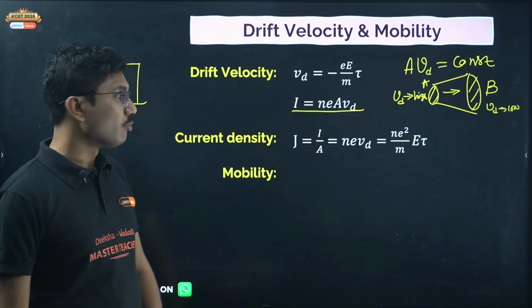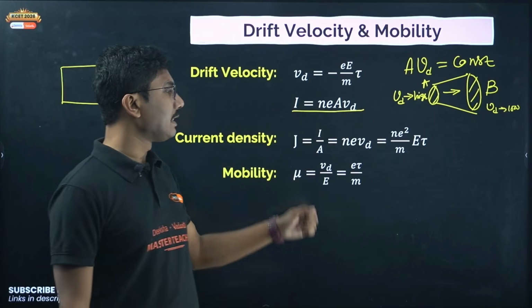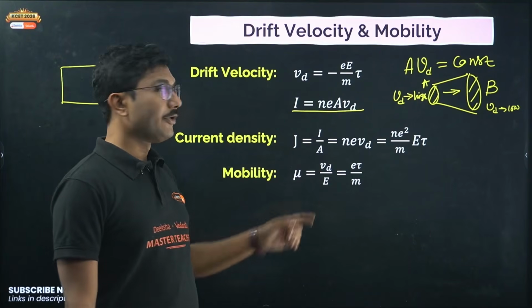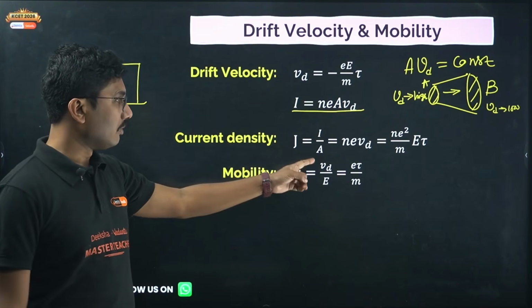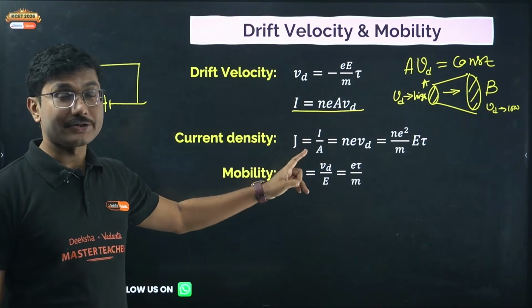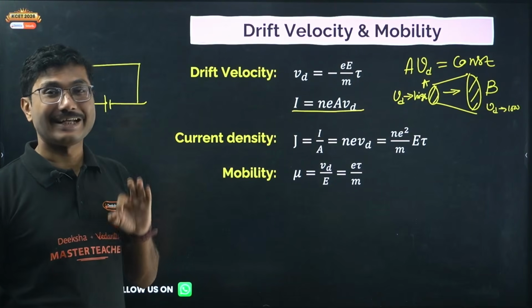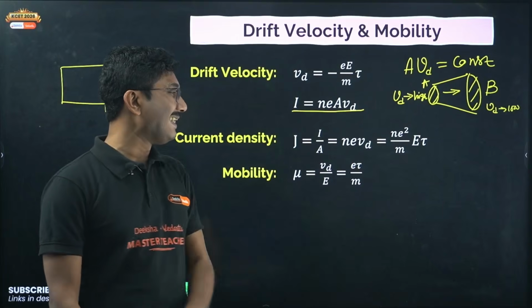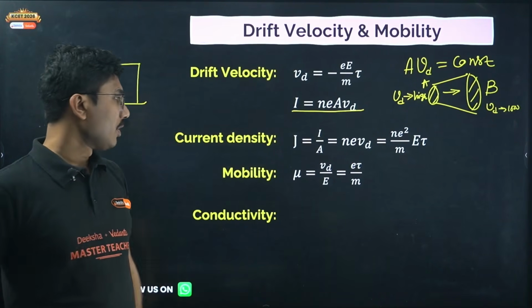Mobility, which is a most important concept, is given by drift velocity per unit electric field, Vd by E. And again, if you put the value, you will get e tau by m.